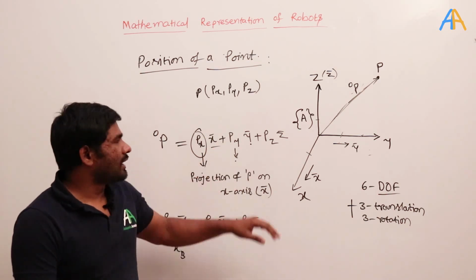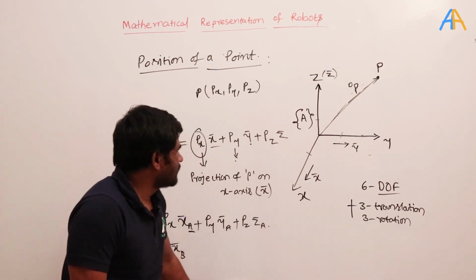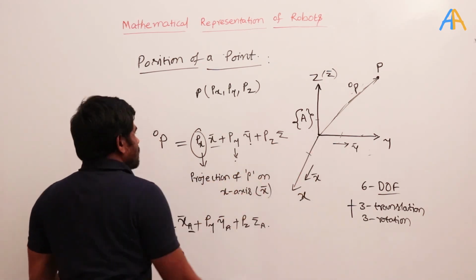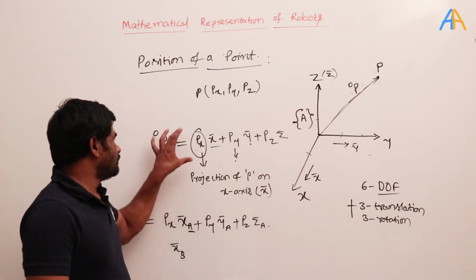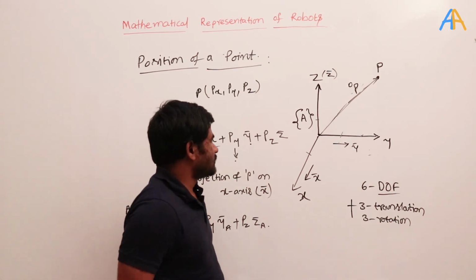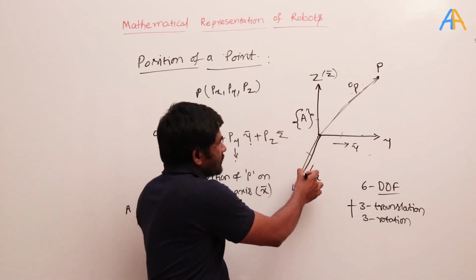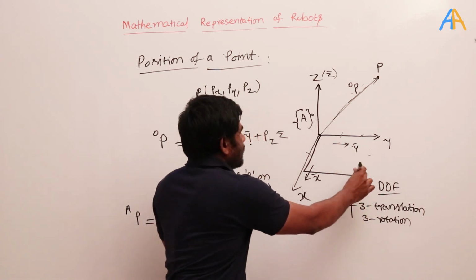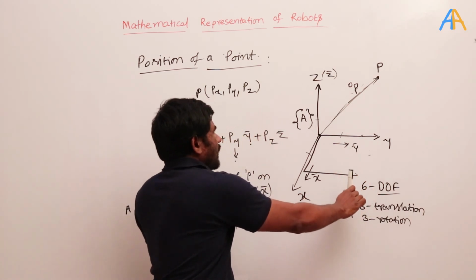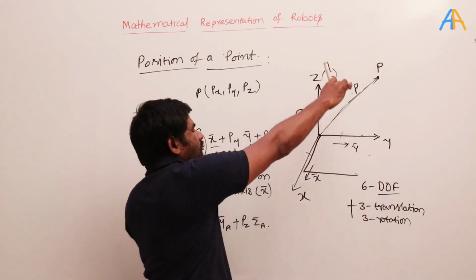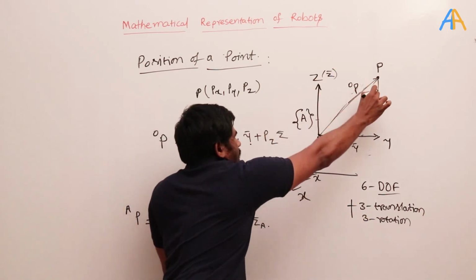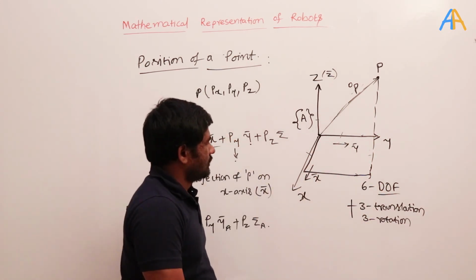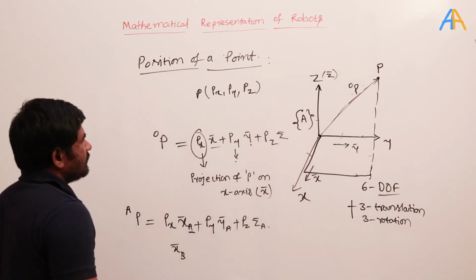So here it is only translation movement. What is the meaning of this? For example, if I want to reach the point P starting from the origin A here, then what happens? I will travel a distance px along the x direction, py along the y direction, and after that I will travel pz in the z direction, in the upward direction. Okay, so that I will finally reach this point. Okay, so that is how we need to represent the point.